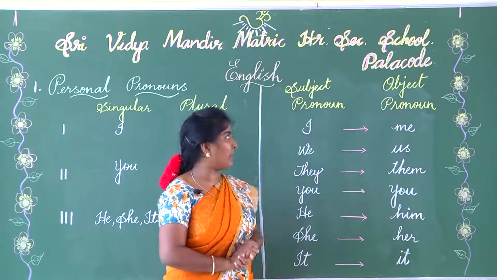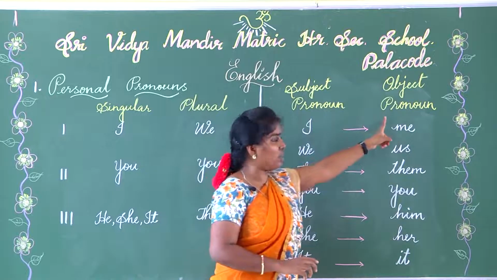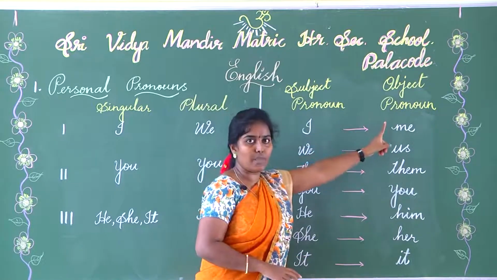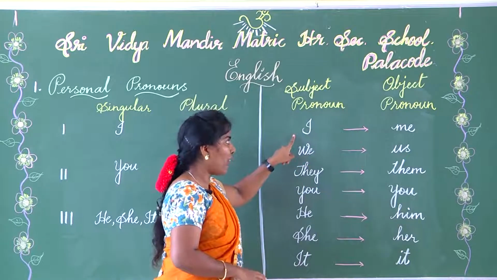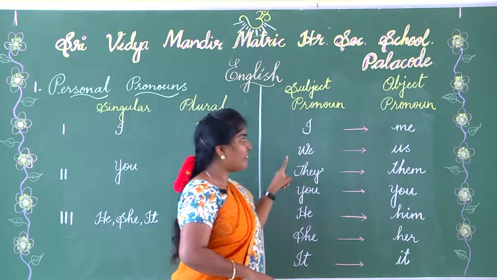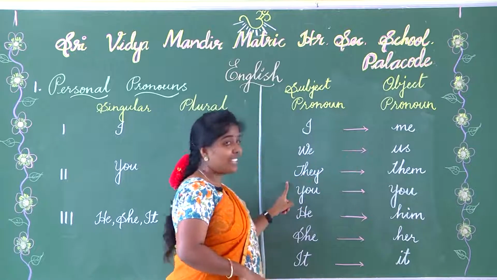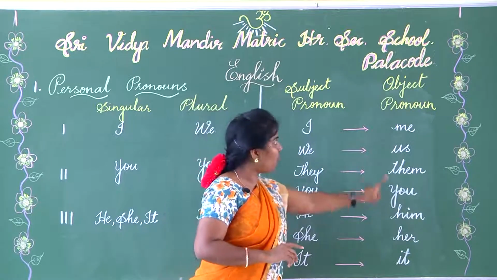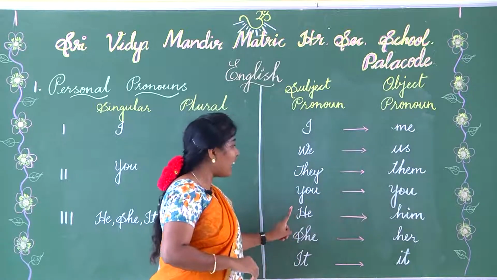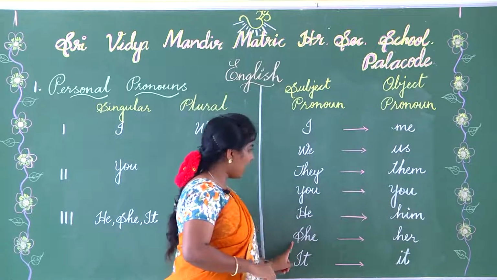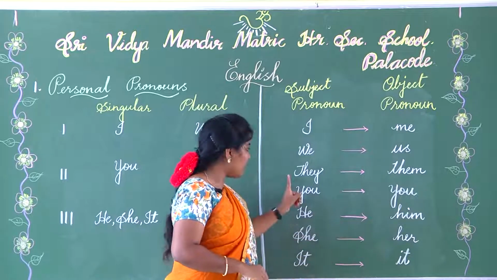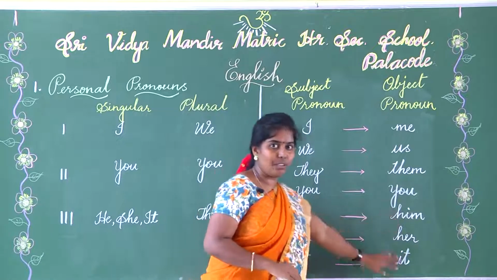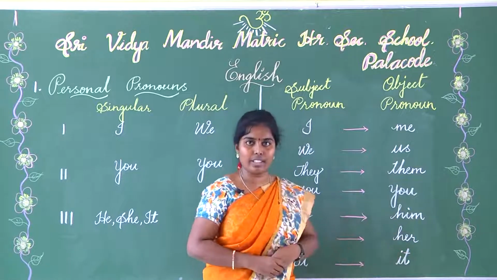A personal pronoun can be a subject pronoun or an object pronoun. Now let's see how the subject pronoun changes into an object pronoun. Subject pronoun I will change to me, we will change to us, they will change to them and you will never change. You is you for object pronoun too. Then he will change to him, she will change to her and as with you, it will never change. It for subject pronoun will be the same for the object pronoun too. I think it's clear for you.